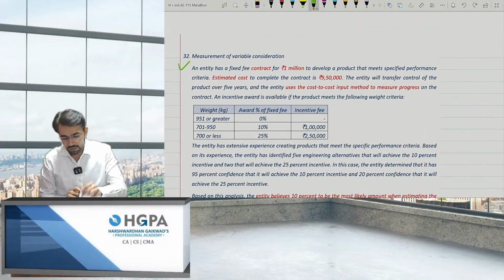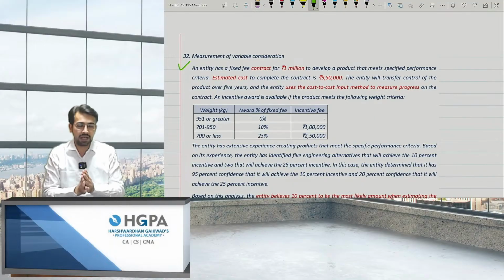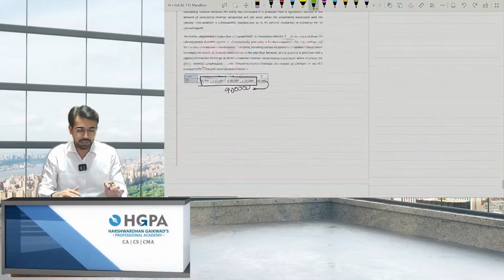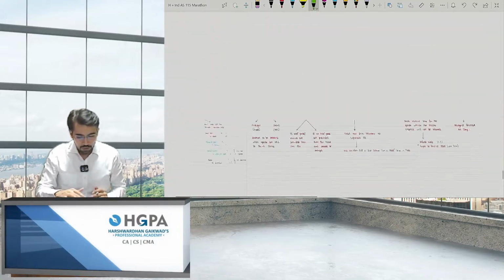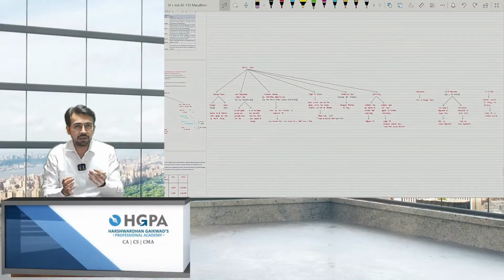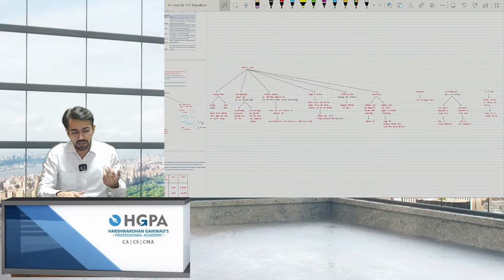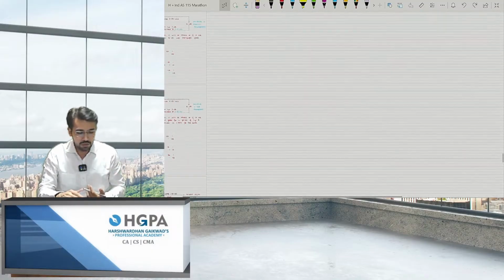We have already covered this. So whatever I felt was important, I've covered in this entire IND AS, and I feel that everyone must have understood what I have given. I've also given the charts over there, so after revising the complete part, you can just refer to a chart and then again revision and revision and revision, right? So this is the point.